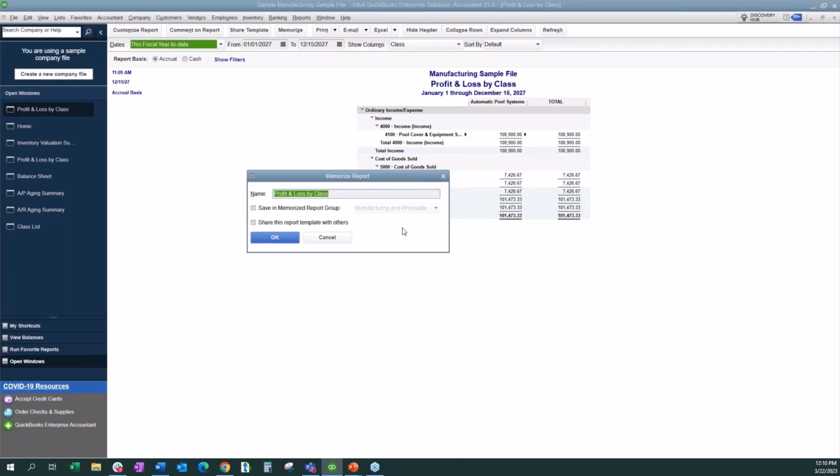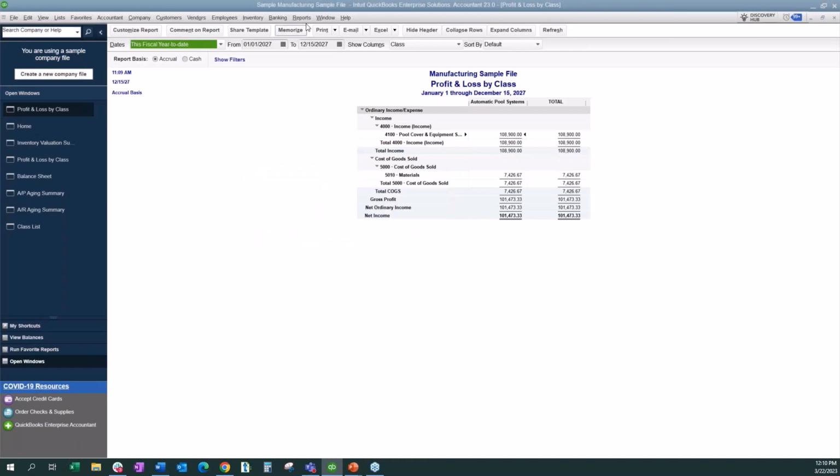So when we think about different management teams and what they need to see, we can create a group by those different management teams. And that way we can save this report in that group. And then it's really easy every month. Once those month-end close process steps are completed, I go to my memorized group, I go to my memorized report, and all I have to do is change my date range because it saved all of my customization.